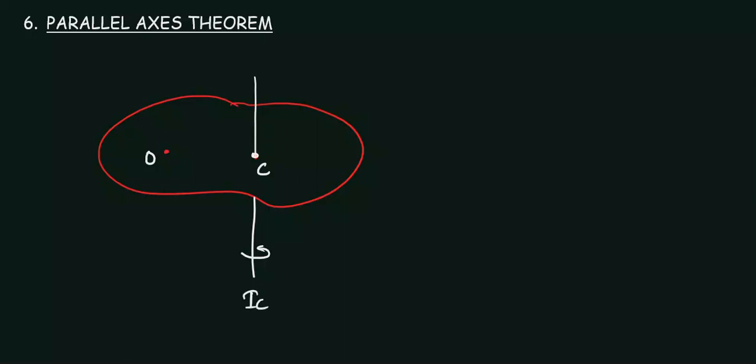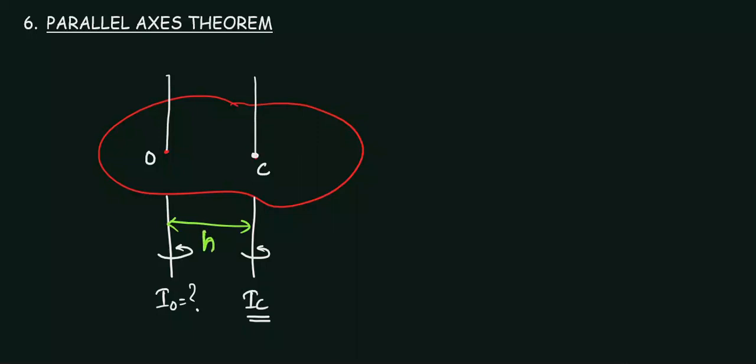Are you getting it? Meaning if this is the center of mass, about this, if the body is rotated, the moment of inertia we are getting is IC. And now we have been asked that if I take any other axis passing through any other point, let's say point O, what will be this IO if the distance between these two is, let's say, h.